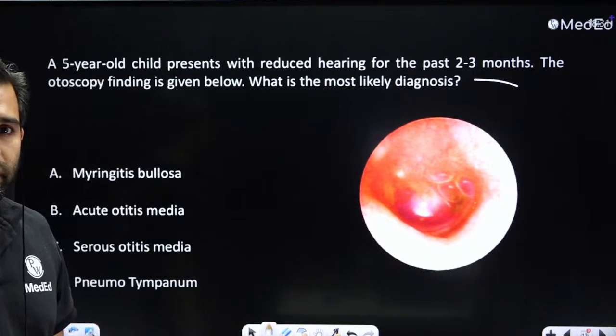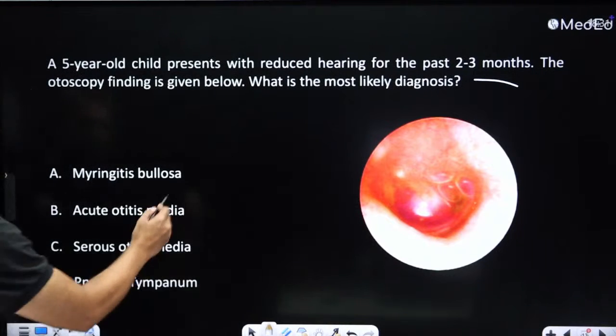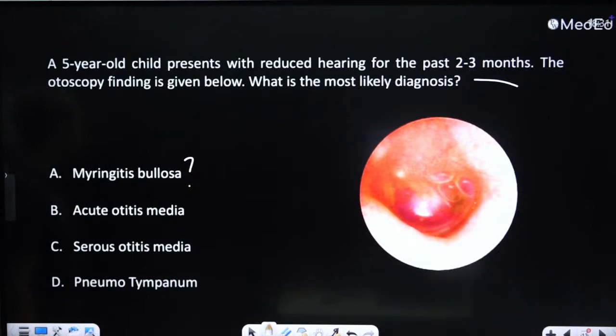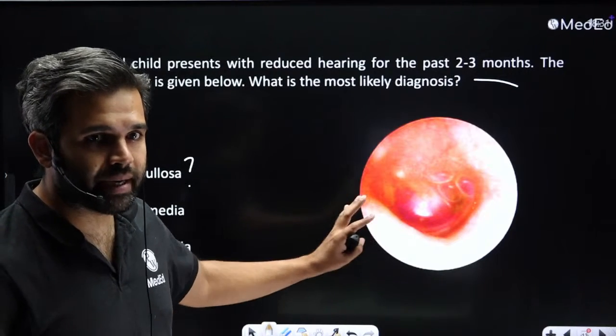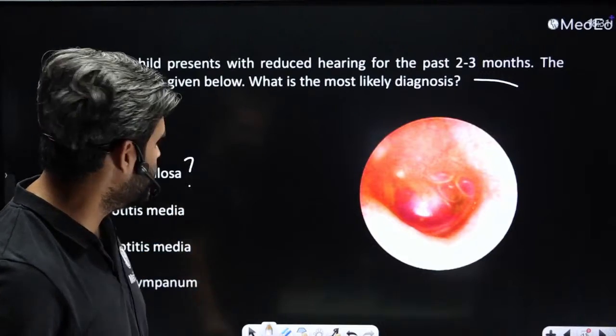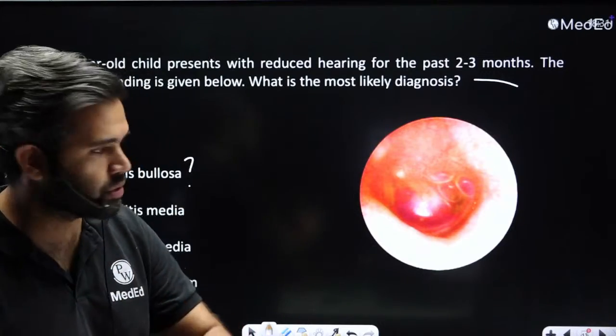So Dr. Raj is saying A. Meningitis bullosa. Dr. Jain is also saying A. No, you're getting a little bit confused because of the red color, okay? Santosh is also saying A. No, this is not the correct answer. Sudhanshu is also saying A.